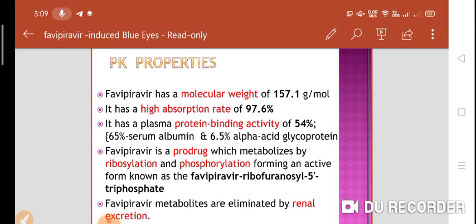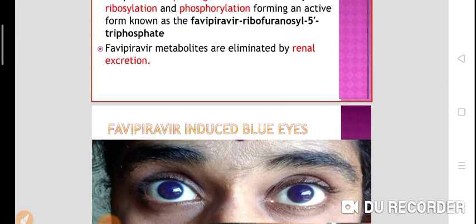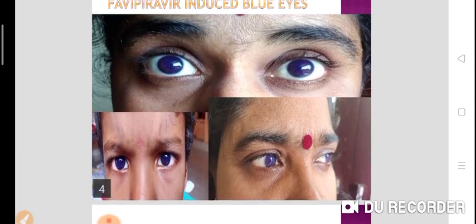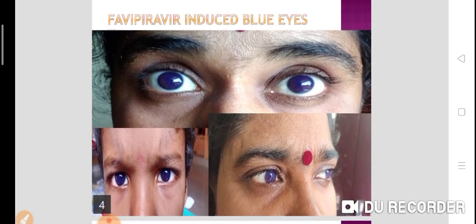From these pharmacokinetic properties, we can assume, we cannot conclude that, but it may be responsible for that bluish discoloration of the cornea or bluish discoloration of the lens.